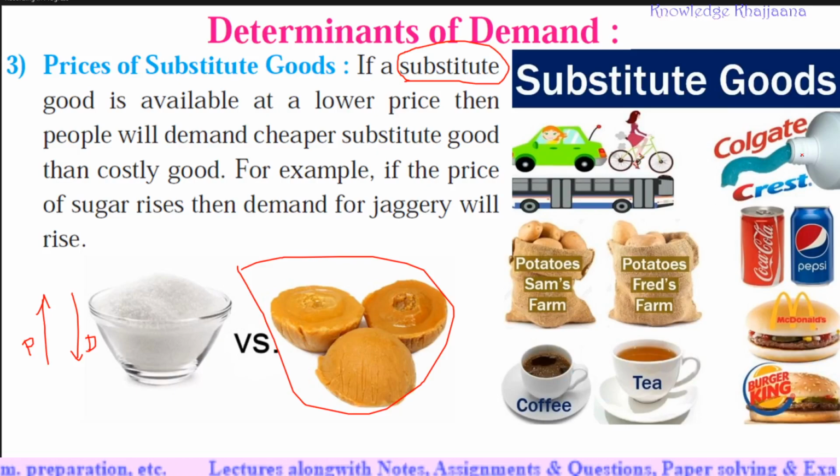Similarly, substitute for any toothpaste: if the prices increase, people will go to another toothpaste company. Coca-Cola, the substitute is Pepsi. If the prices of McDonald's increase, people will go to Burger King. If the prices of coffee increase, people will like to have tea. These are the substitute items.